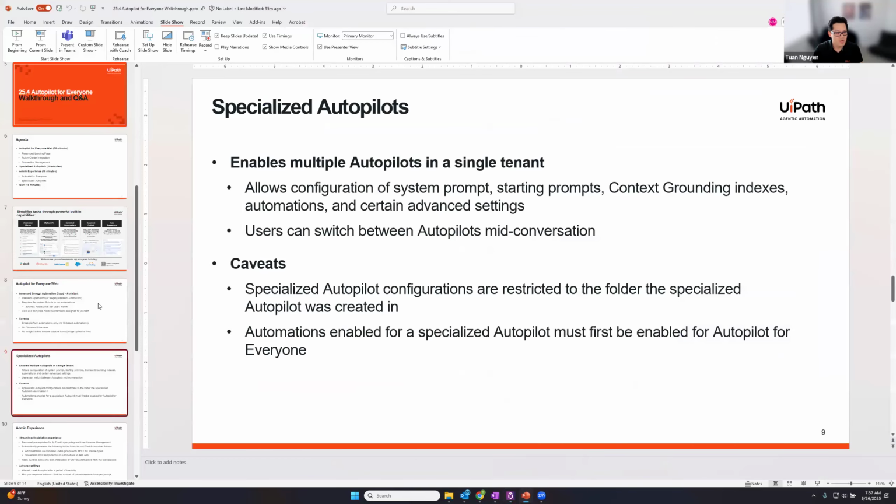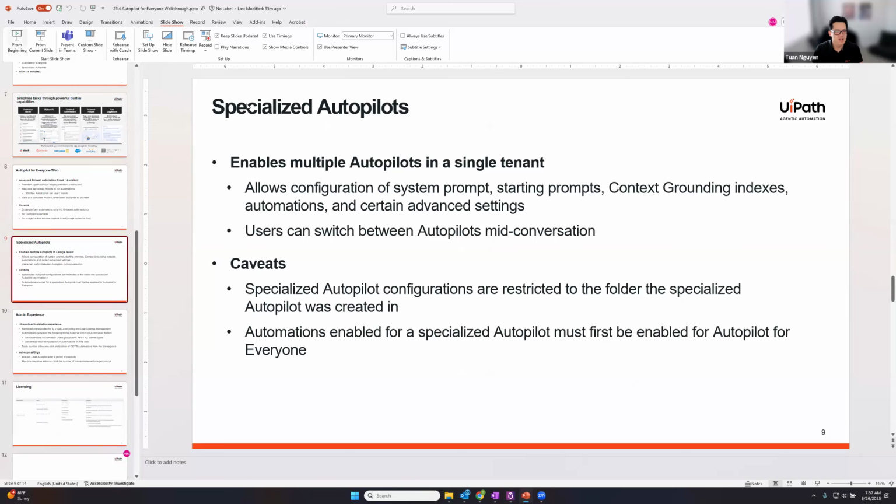All right, so some quick recaps related to specialized autopilots. This basically allows you to have multiple specialized, use-case-specific autopilots in a single tenant. It allows you to configure starting prompts, the system prompt itself, or the instruction set, context grounding indexes, the automations, and certain advanced settings, which we'll walk through. You can switch between specialized autopilots mid-conversation. And just some caveats to keep in mind.